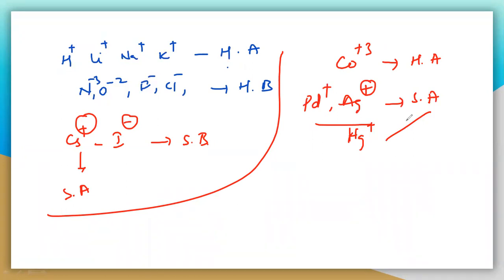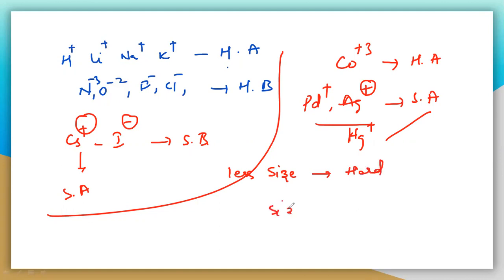In IIT or whichever competitive exams, these particular elements are very, very important. So simply remember the size. Once again I'm saying, it is size. If it is less in size, then it is difficult to polarize, then it is hard. So remember that.